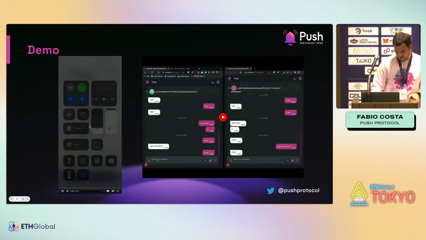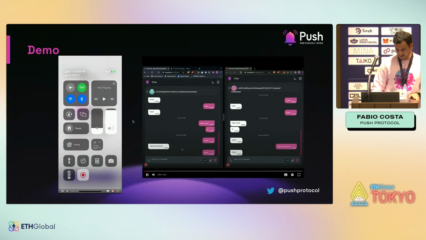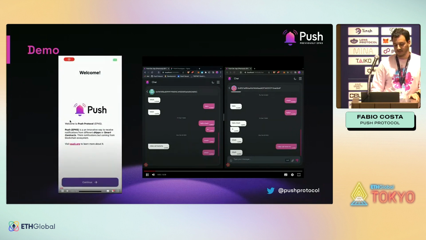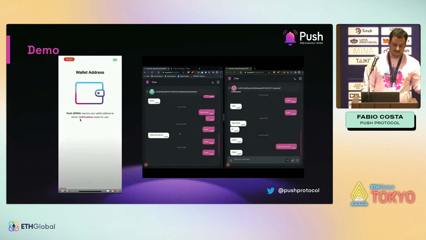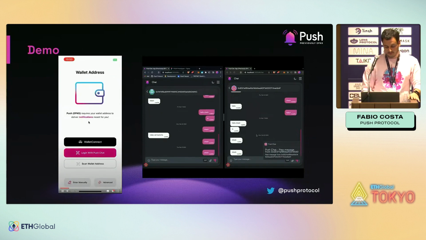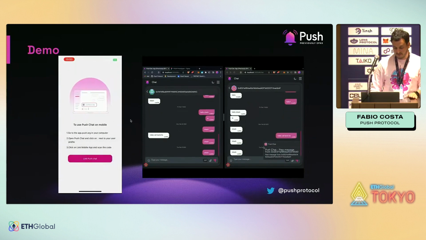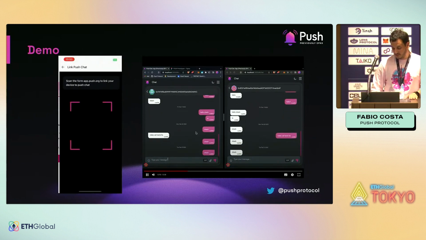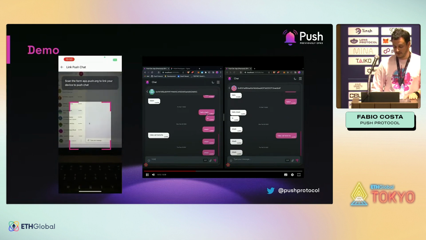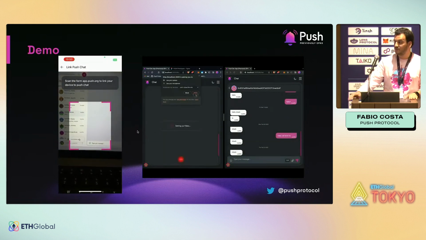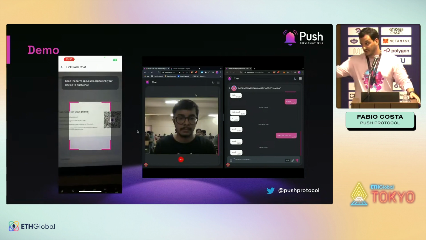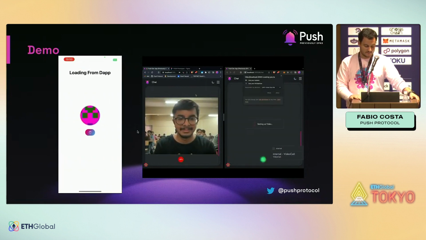Here I have two videos. Here on the left is just a showcase of how to log into the mobile application. But as I said, you don't need the mobile app to interact with the protocol. And here on the right, the video is outdated. We changed the UI a lot. But here on the right, we can see how we can start a video call. It changed so much already. I should have updated the video.